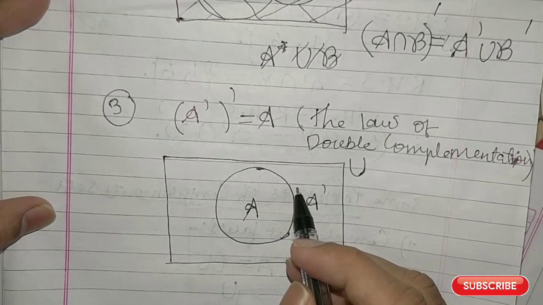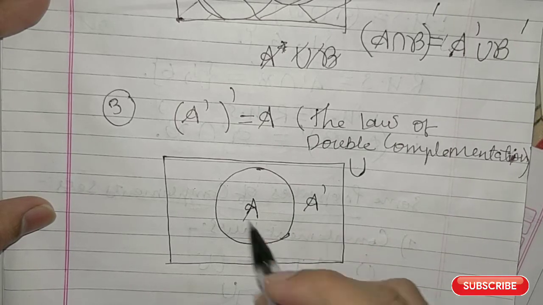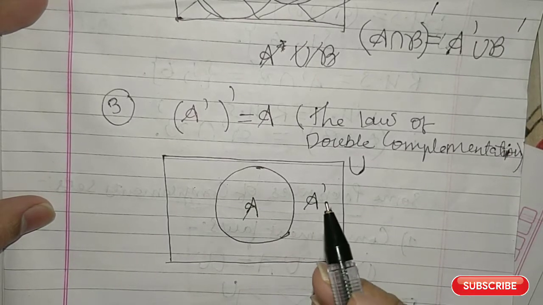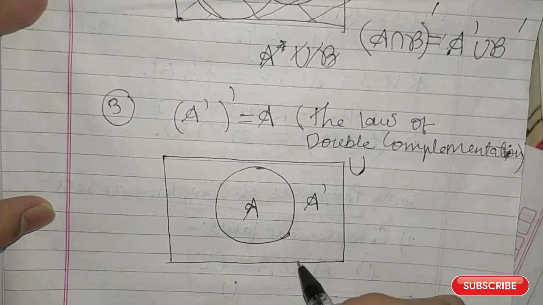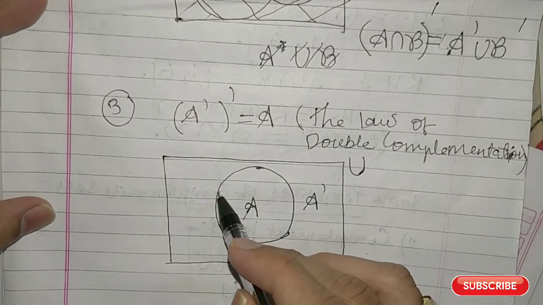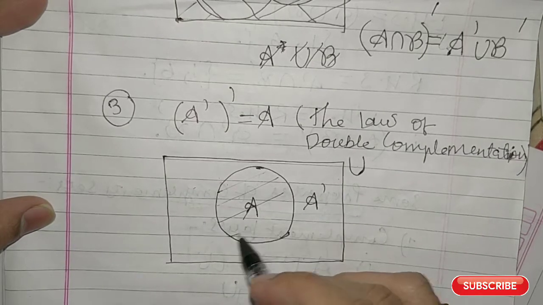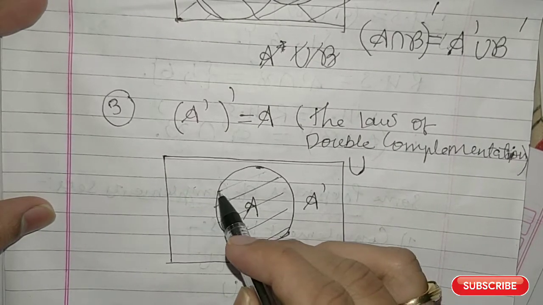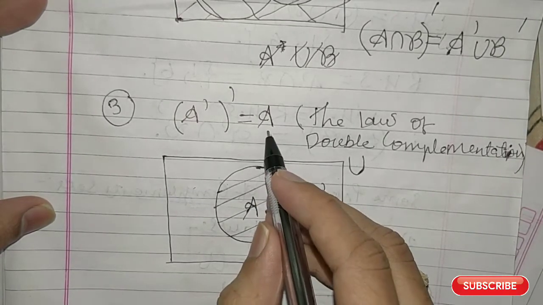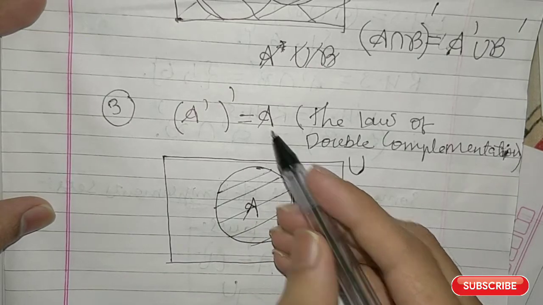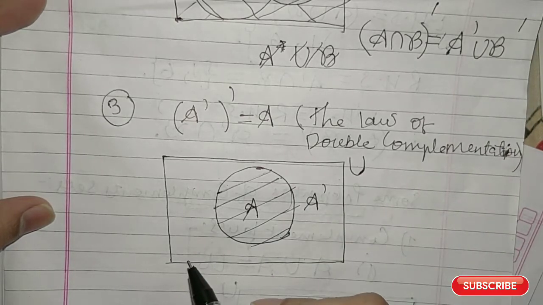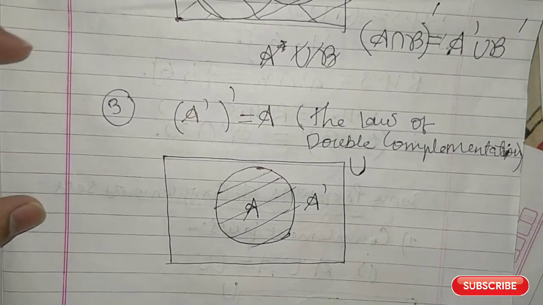Now if you have to take all the elements which are outside this set, which is outside A, listen to me carefully. If we have to take all the elements which are outside the set A complement, what will that be? That will be the elements in this, that is the set A, right? So that is what you are getting, and that law is known as the law of double complementation. Have you understood this?